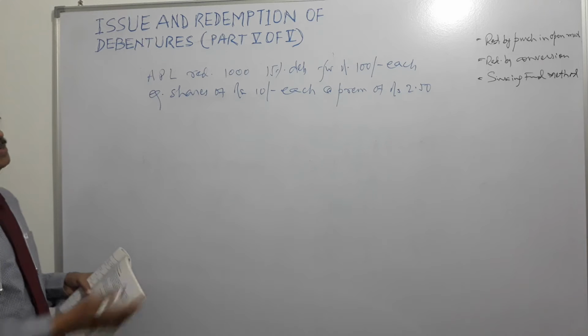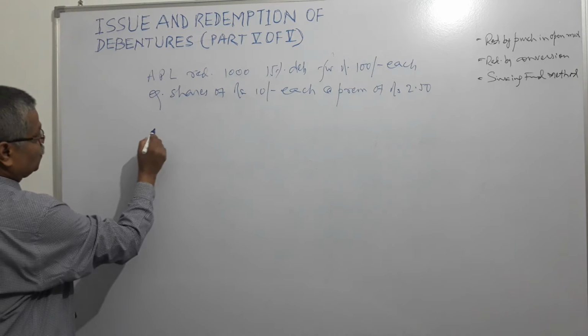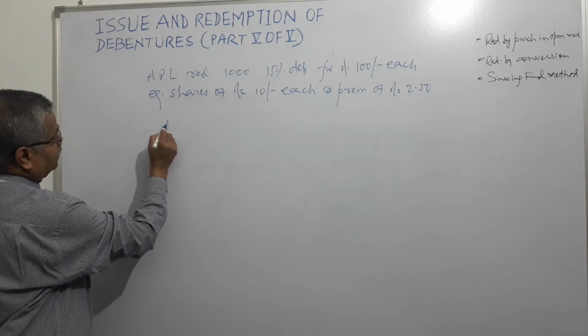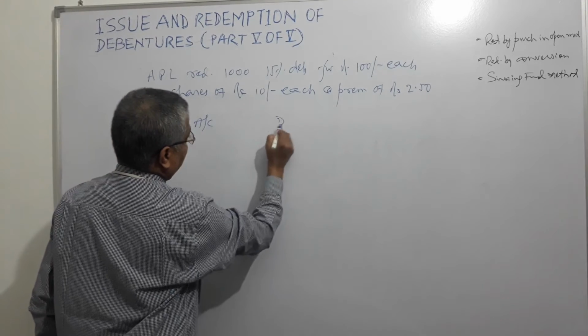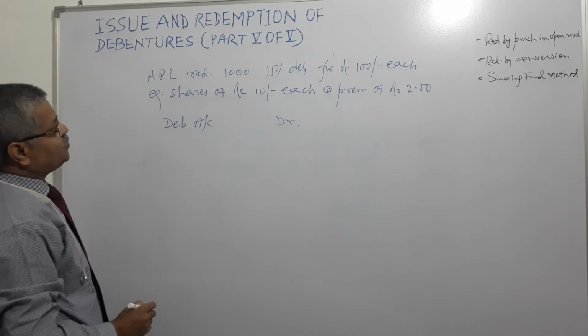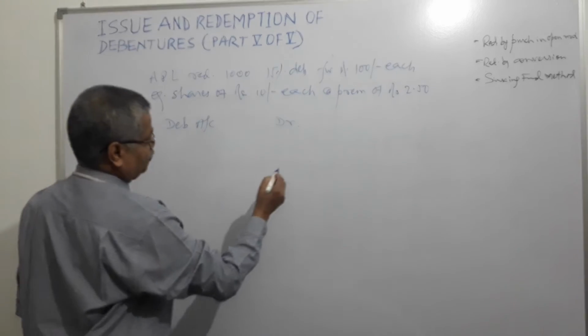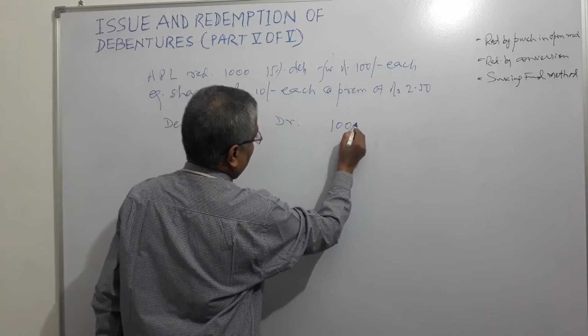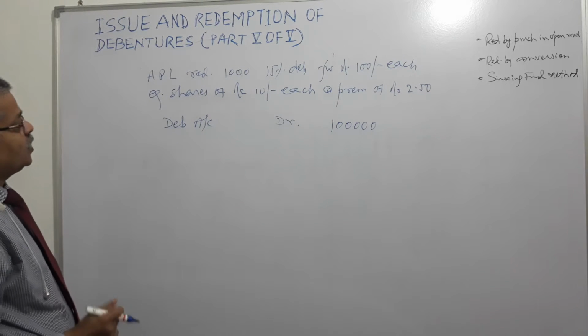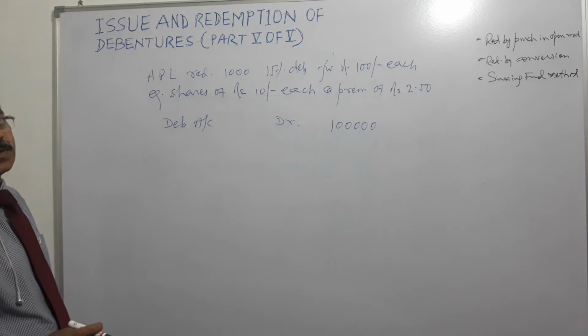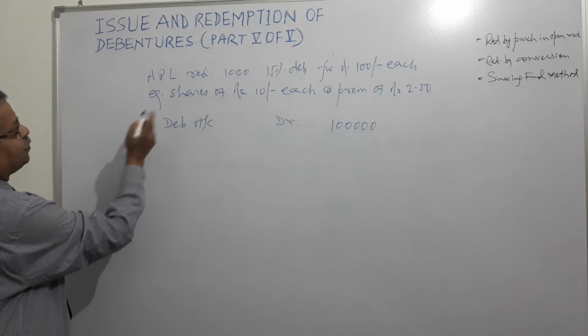The first liability will be extinguished. So what will happen? Debentures account debit by how much? 1 lakh rupees, right? And what will be credited? Debenture account 15%.